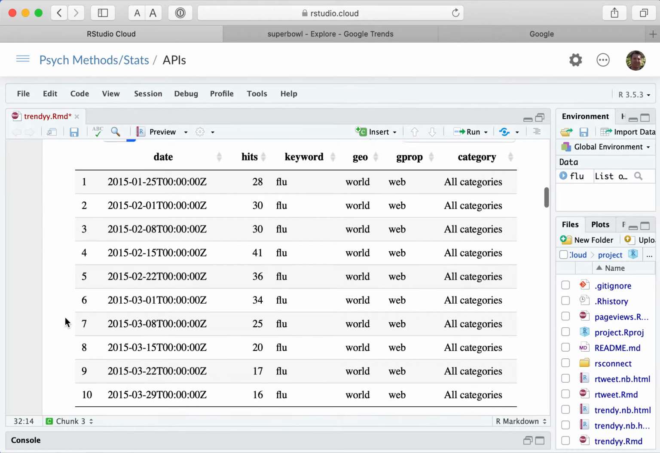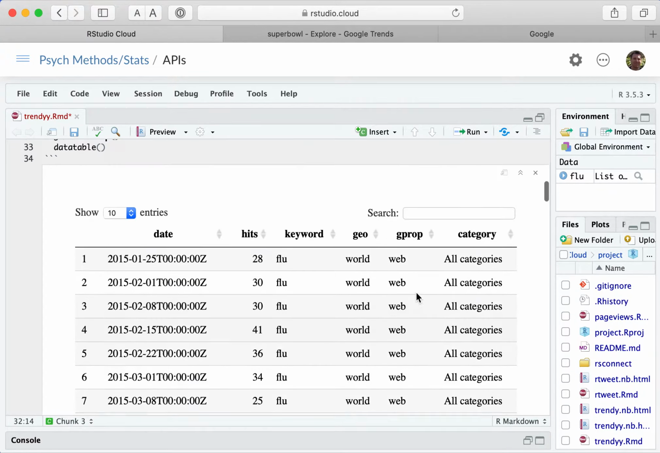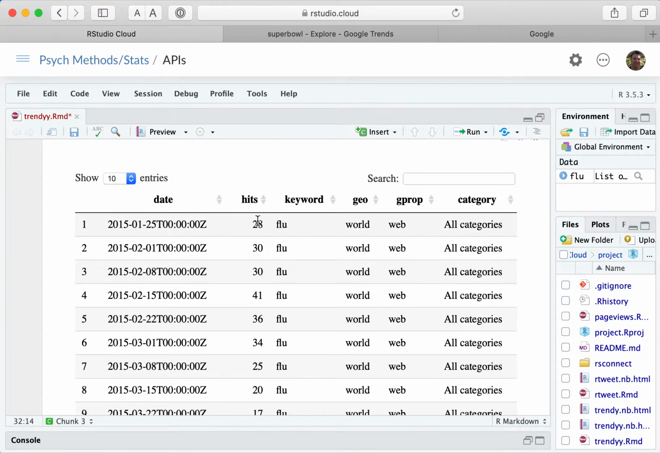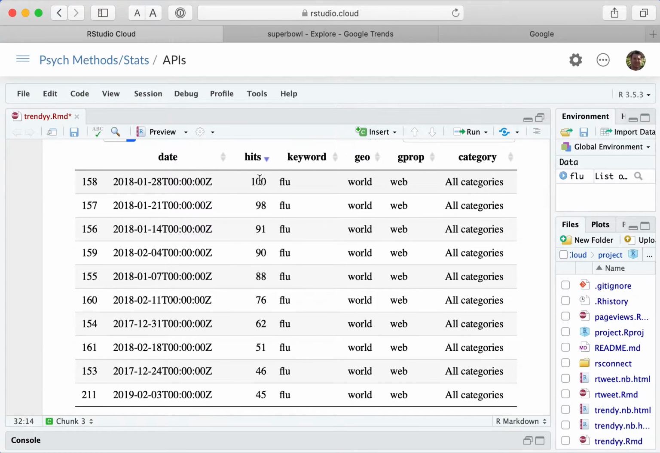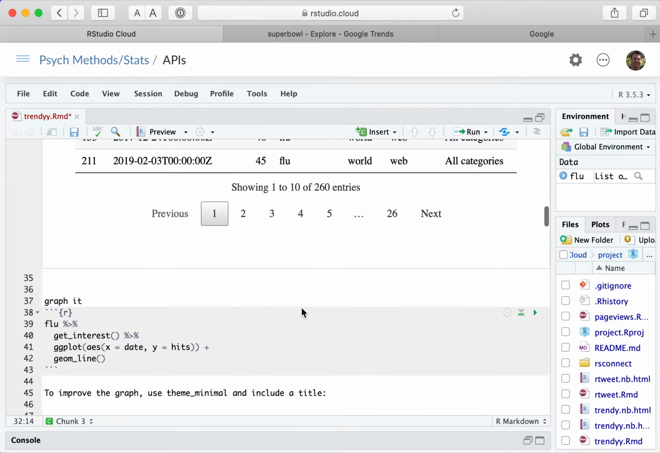And then you can see there's the date: January 25th, February 1st, February 8th, hits, etc. We can even sort by hits and see there's the 100, that's the highest. And for whatever reason, January 28th, 2018 was the highest number of hits over that time period.